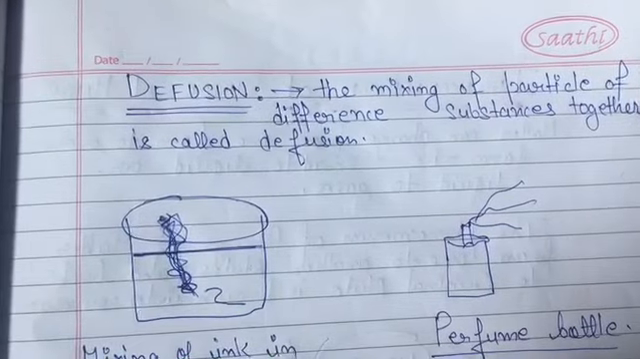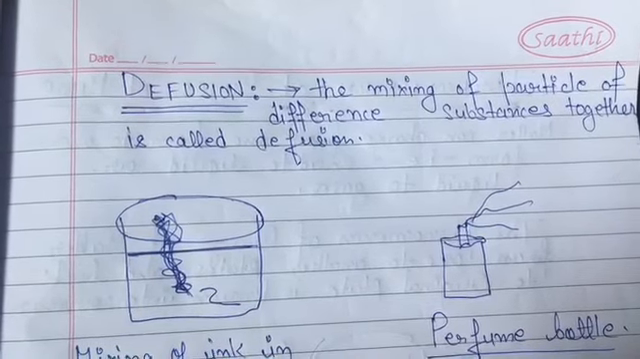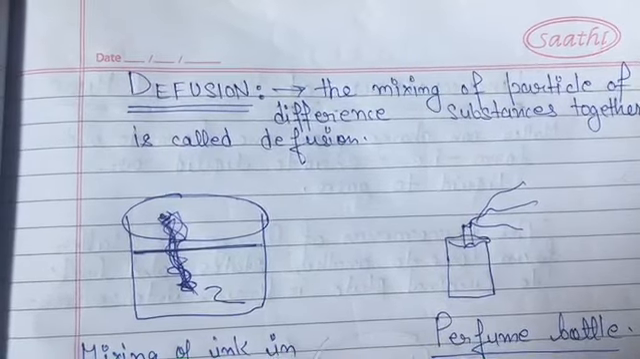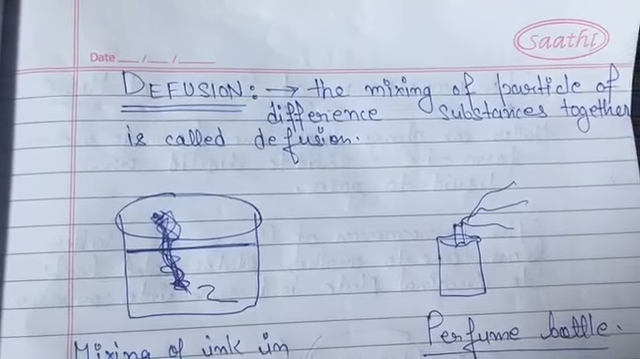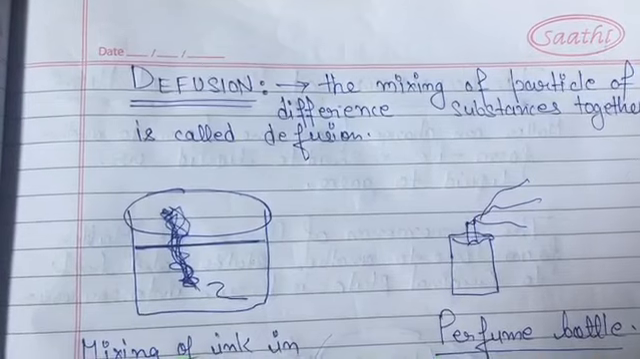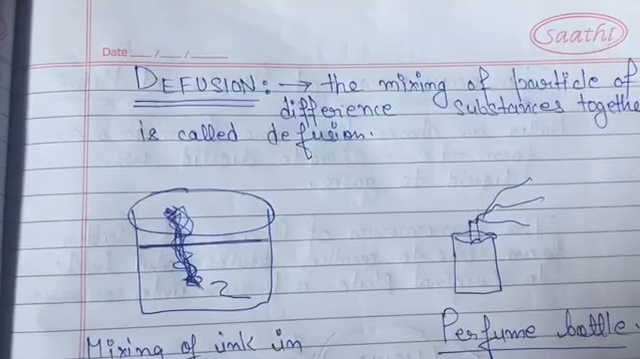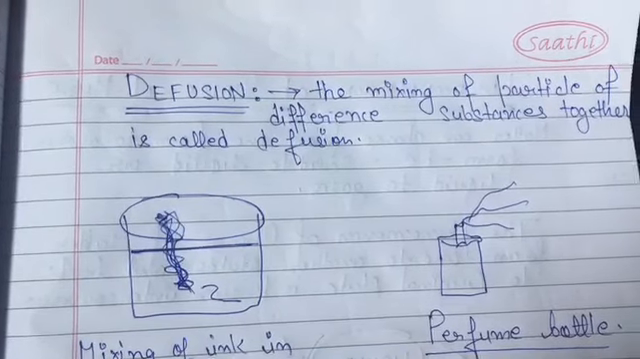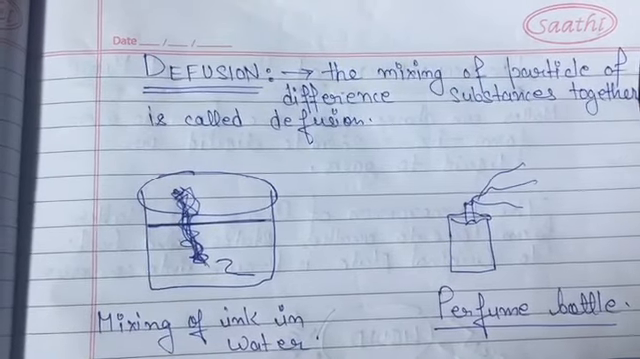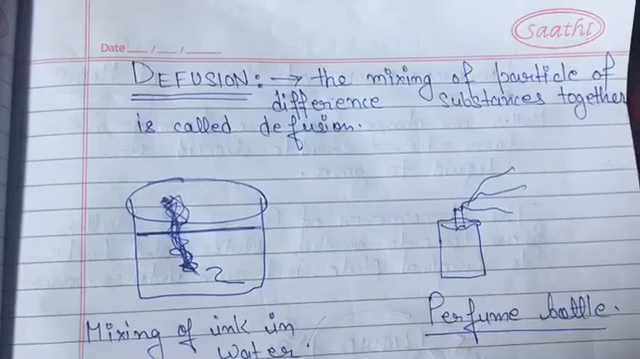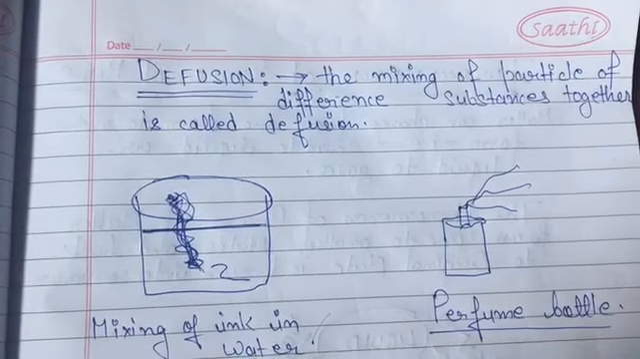So student, the next topic which we have is diffusion, a property of matter. Diffusion is the mixing of the particles of different substances together. It means when we take two types of particles and mix them together, that's called diffusion.